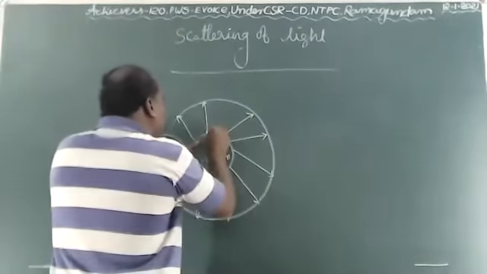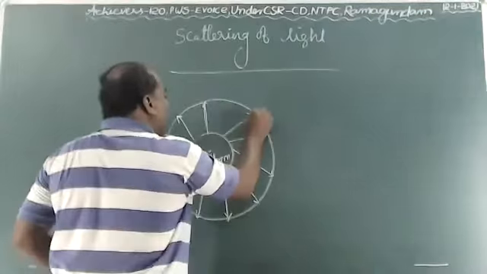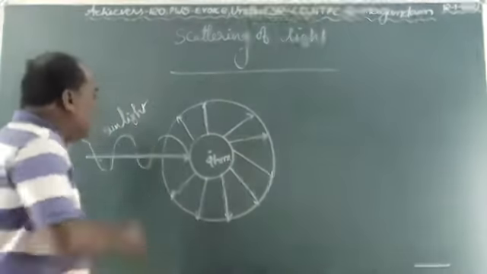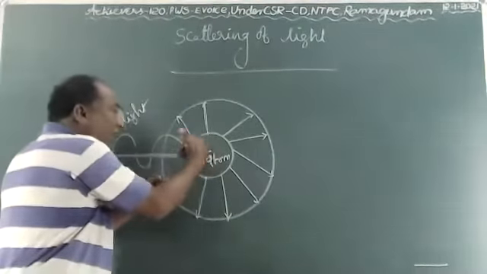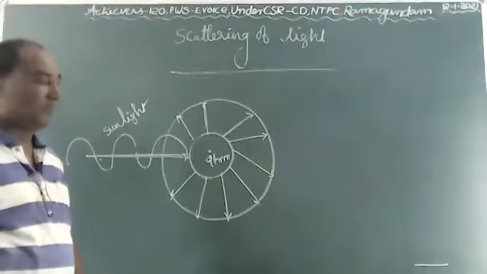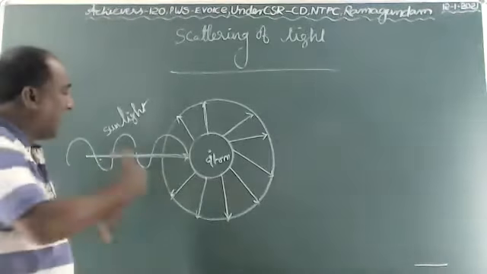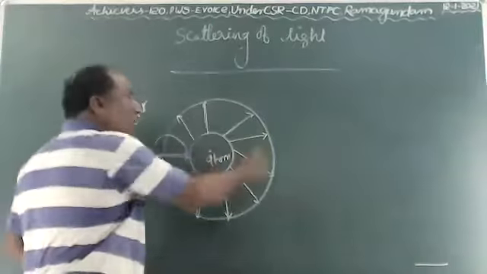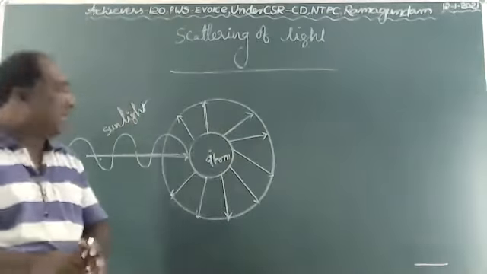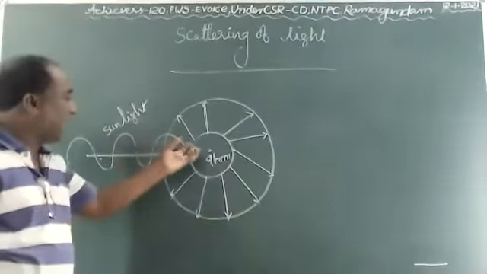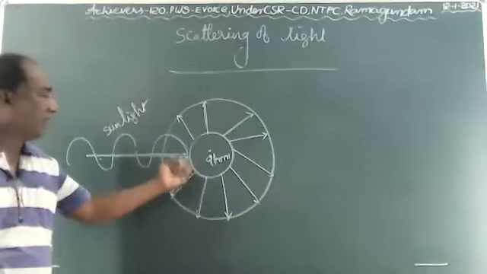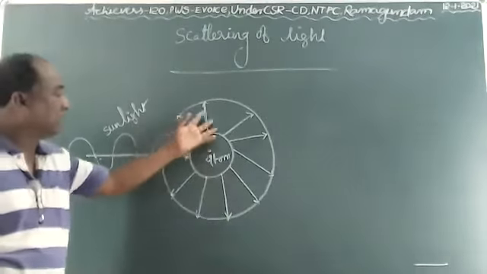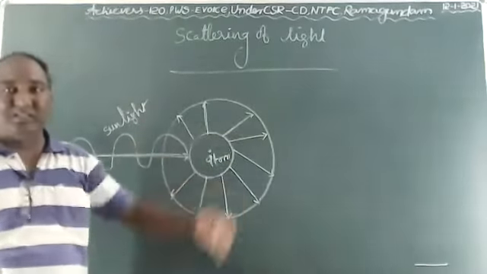From that, some amount of energy is spread into all the directions. For example, if the atom absorbed 50% of the energy from the sun, from that it disperses 30% or 25% in all the directions.